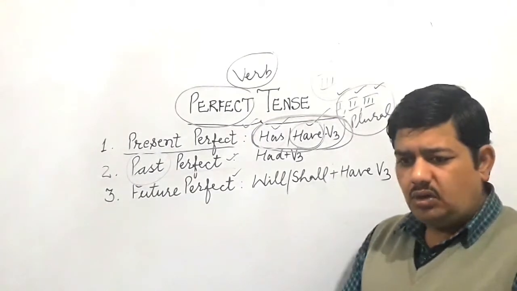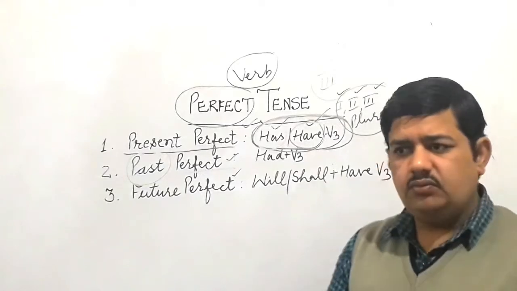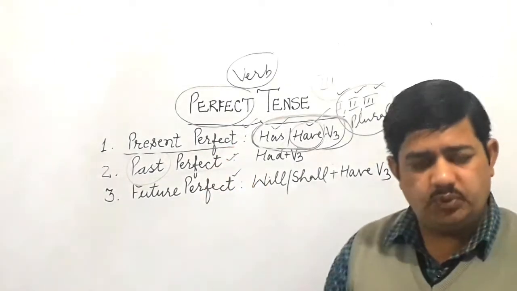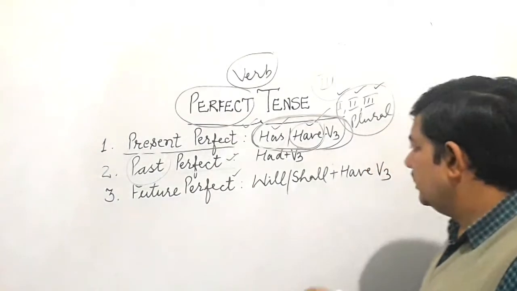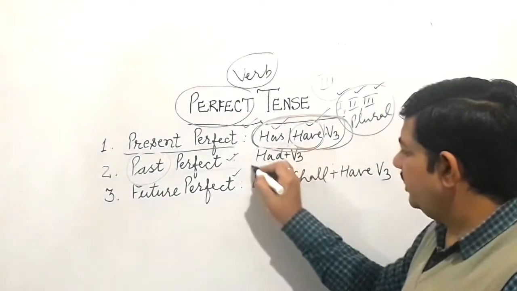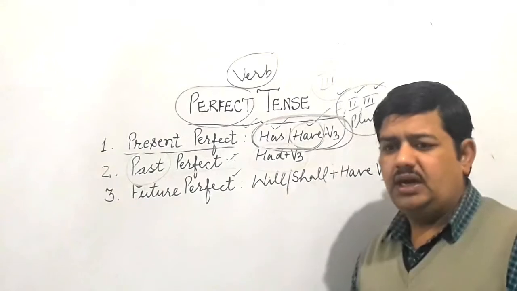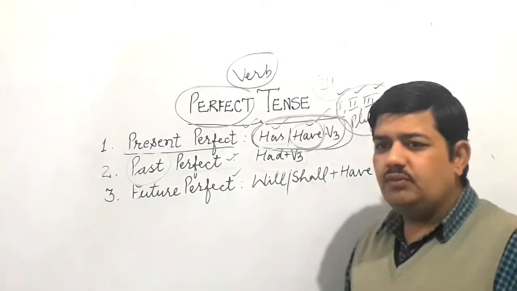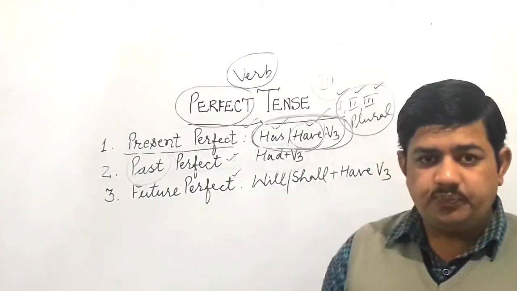So how will you express that thing quite differently from present perfect? Ideally, suppose there is one activity, like if I say I have done this, the same thing we can say I had done this work.